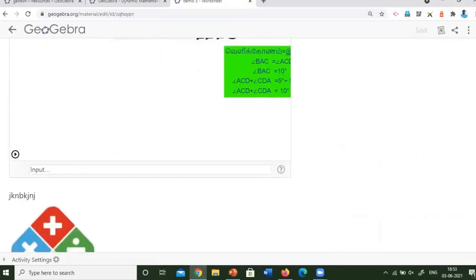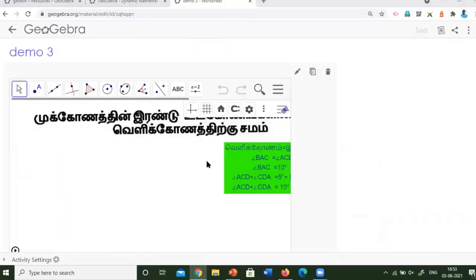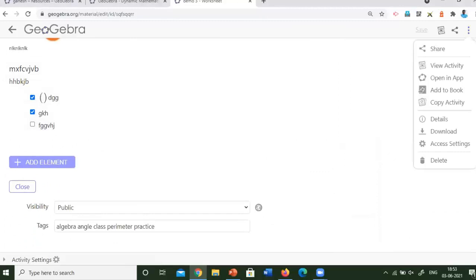Okay. Now you can see the options. What are the things we have already created as activity, and then open in app, add to book. This is another option given there. Now you have to click add to book.